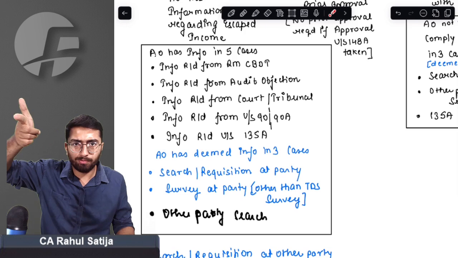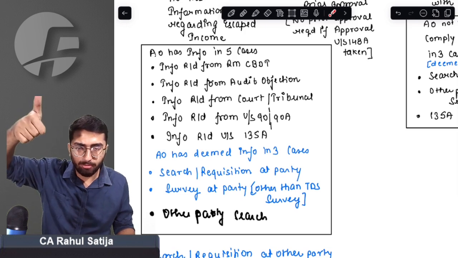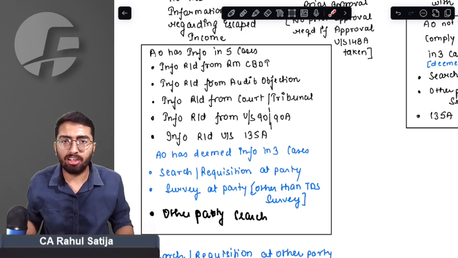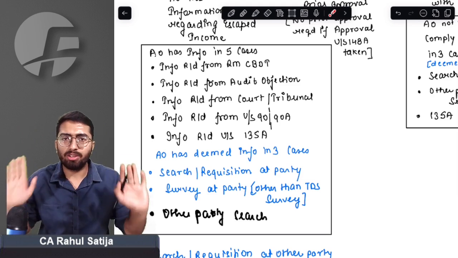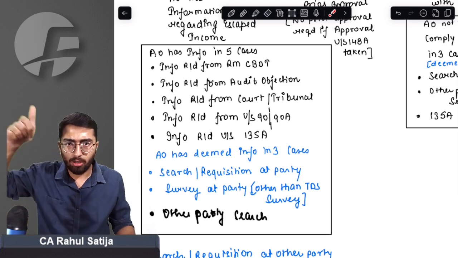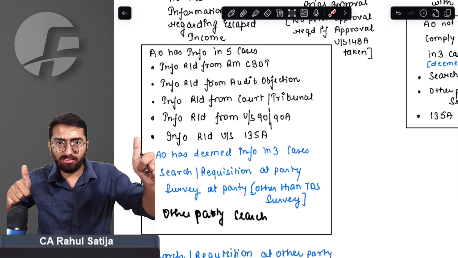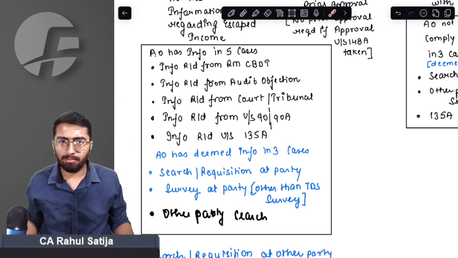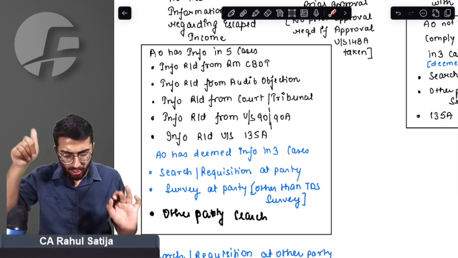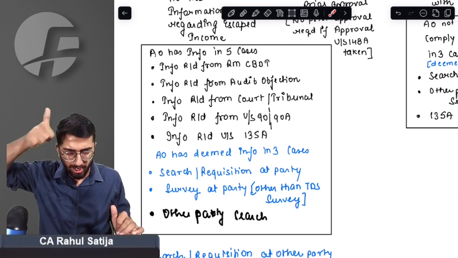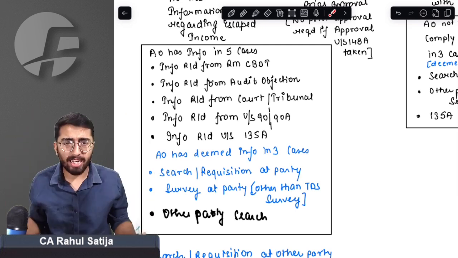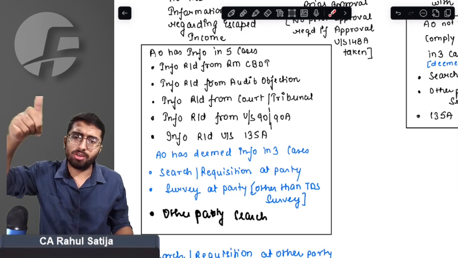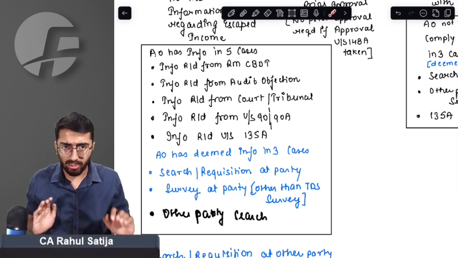AO must have had information, and he must have complied with section 148A. He can simply send the notice under section 148. What I am saying is, AO has information, and he complied with 148A. He can send the notice under section 148. And once notice is served,